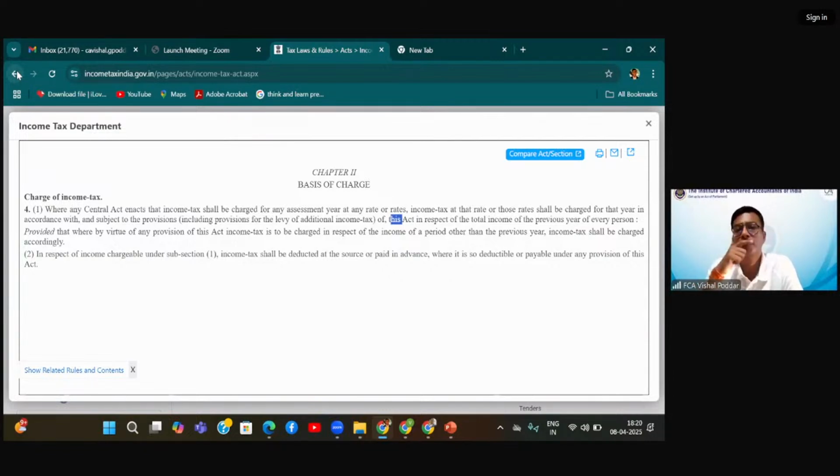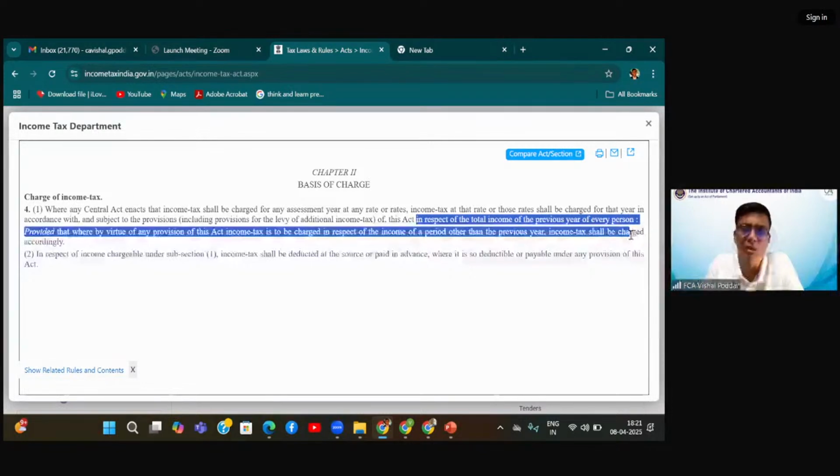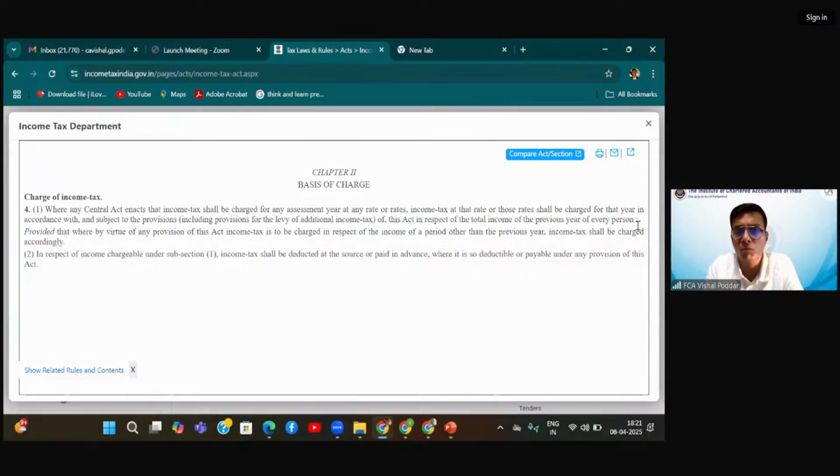Now, when you read section 4, you realize that the Central Act enacts that income tax shall be charged. It shall be charged for that year in accordance with, and subject to, the provisions of this act. So till this point they are saying that income tax will be charged at some rate. Now they are saying it will be charged in respect of total income, which is the taxable object, of a particular period, which will be called the previous year. And this is important: of every person. And the most important point is that, as rightly pointed out by many, the tax burden cannot be shifted.